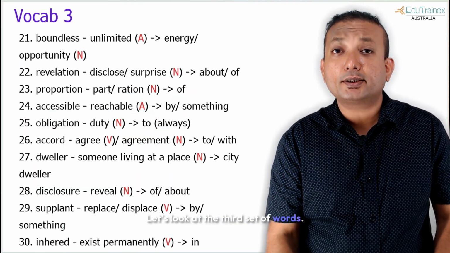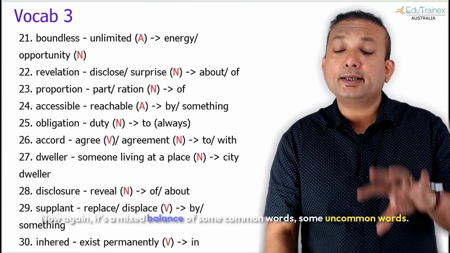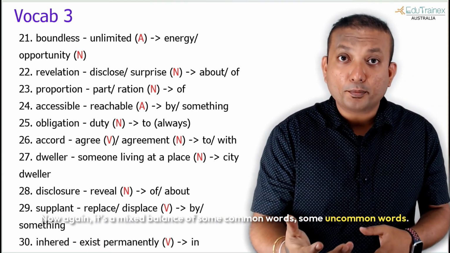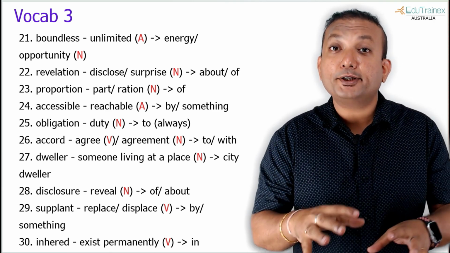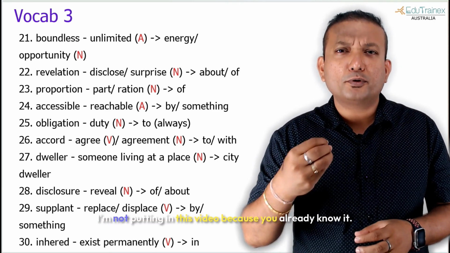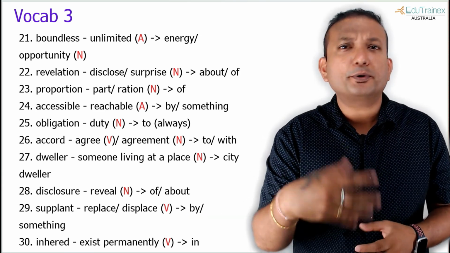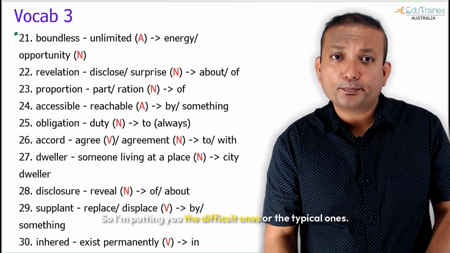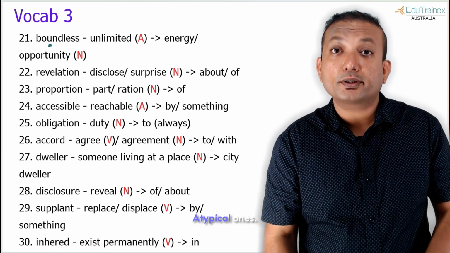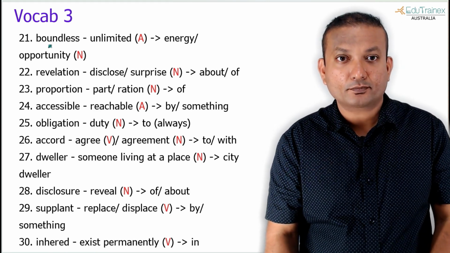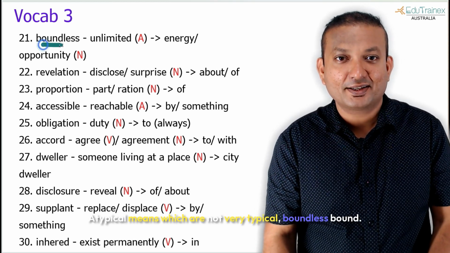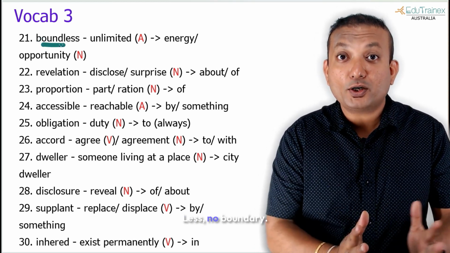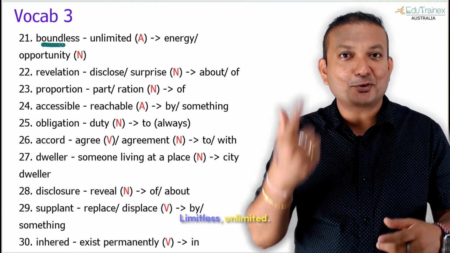Okay, let's look at the third set of words. Now again, it's a mixed balance of some common words, some uncommon words. But I'm giving you a combination. Very, very common words, easy words, I'm not putting in this video because you already know them. So I'm giving you the difficult ones or the atypical ones. Atypical means which are not very typical. Boundless, boundless, no boundary. That's what it means.